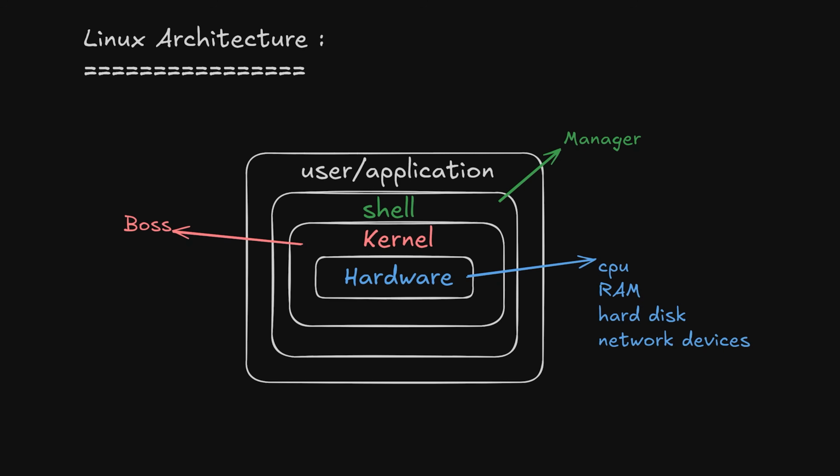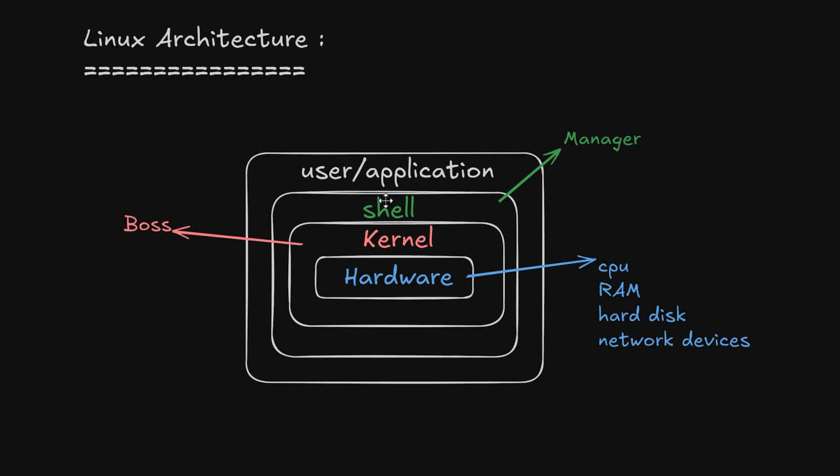Linux follows a layered architecture where each layer has a specific role. The main components involve hardware, then we have the kernel, then we have the shell, then we have the user or application. Now coming to the user or application, this is where users interact with the system: the browser, the terminal commands, the text editor, where we interact with Linux. Directly, we don't interact with the hardware. Hardware refers to the CPU, the RAM, the hard disk, all the devices. We don't interact with them directly. So we write the commands using the text editors or browser, or you can say terminal.